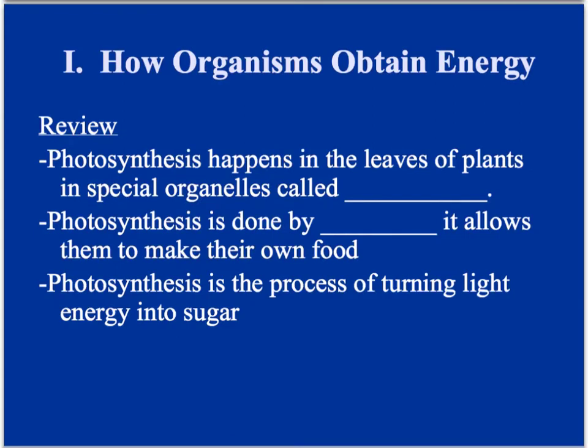Just as a quick review, try to fill in the blanks of these three statements. Think back to our study of plants and think back to our study of cell organelles and see if you can't fill in the blanks. The first thing you should have seen is that photosynthesis happens in the leaves in special organelles called chloroplasts. Photosynthesis is done by plants, and it allows them to make their own food, and photosynthesis is the process of turning light energy into sugar.